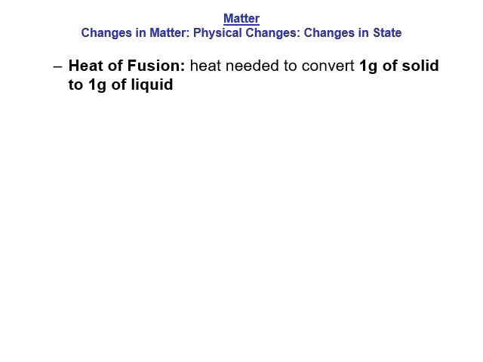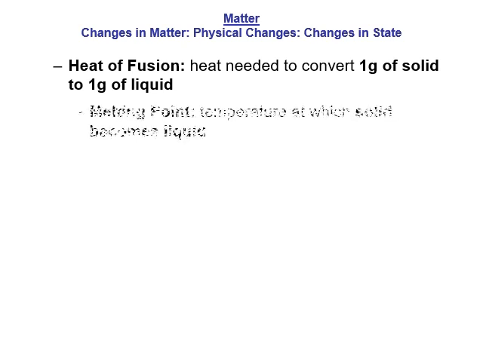So it would take much more energy to melt gold, let's say, than it would to melt water, to melt ice. Now, each type of matter does have its own temperature at which it will start to melt, and that's the melting point. So whereas heat of fusion is an amount of energy, the melting point is the temperature at which a solid becomes a liquid. Now you'll also notice that the melting point is also that matter's freezing point. So water, for instance, will freeze at 0 degrees Celsius, but it also melts from ice starting at around 0 degrees Celsius.